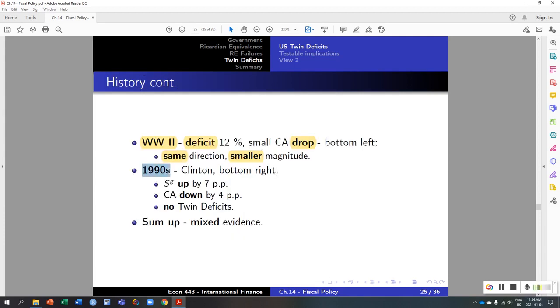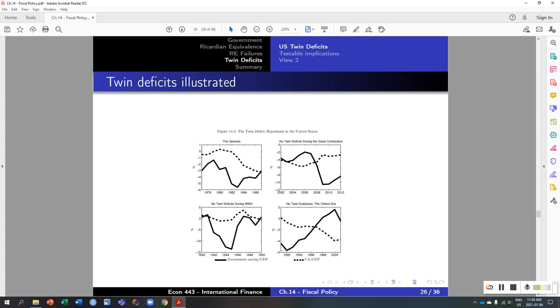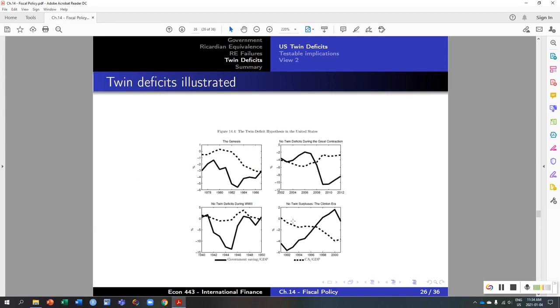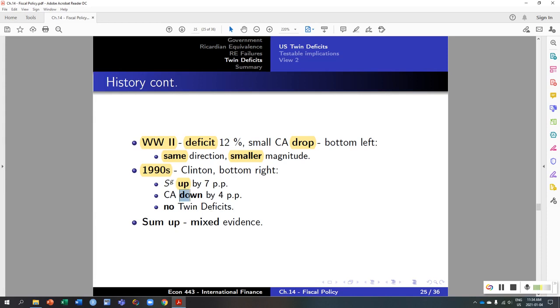And then we have the period in the 1990s with President Clinton, it's the bottom right, where the government savings actually improved. Notice that President Clinton improved the deficit. It went up from a 6% deficit to a 2% surplus, so that's an improvement of 7 or 8 percentage points. And look at what's happening at the current account. It's actually decreasing. In other words, the current account is actually going down. There is no twin deficits. So with Clinton and Obama, we don't have such a big evidence. With World War II and Reagan, we do have some evidence.